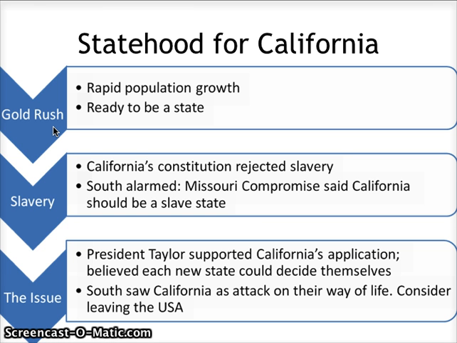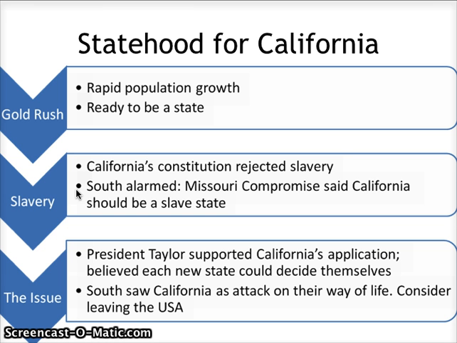So many people moved to California that they didn't really go through the territory phase of becoming a state, and they immediately became a state because of the amount of population. Now, when California became a state, they adopted their own state constitution, and in that constitution, they rejected slavery. They did not want slavery. This sort of made the Southerners confused.